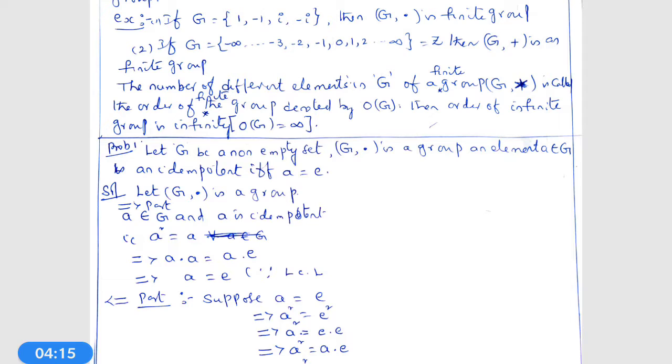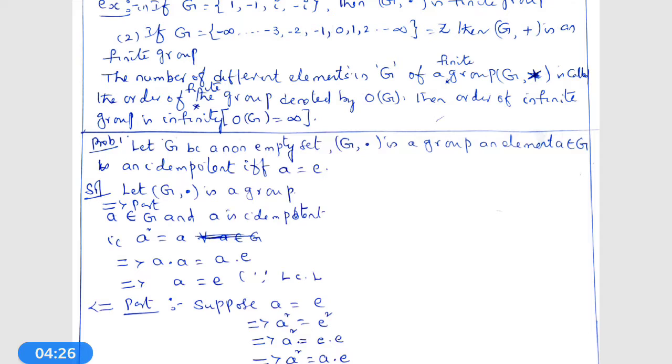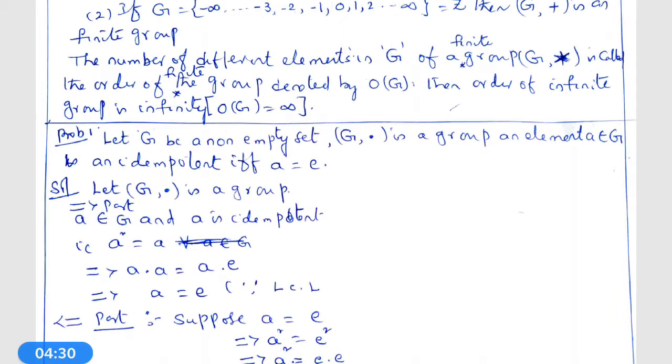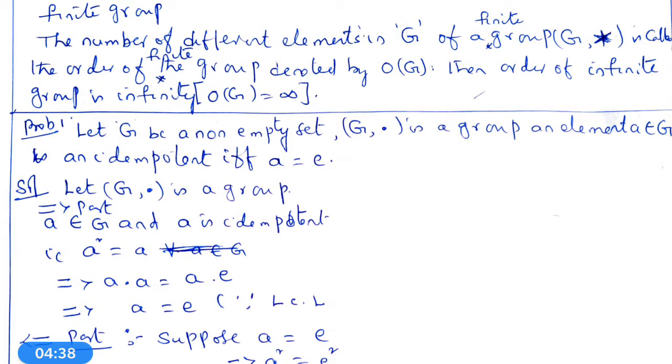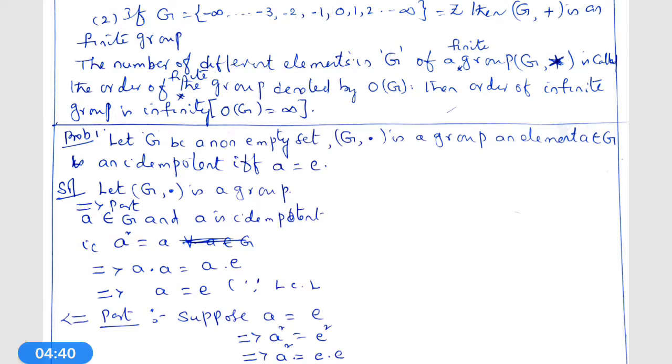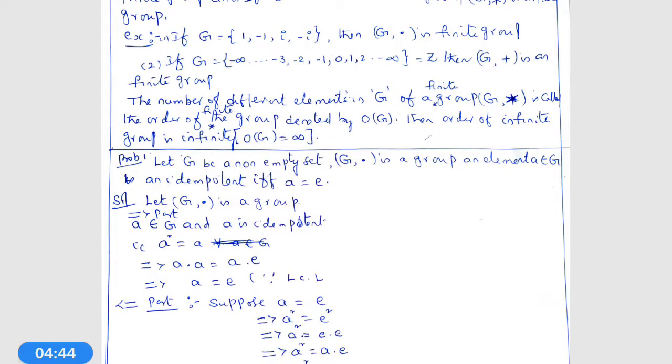The necessary and sufficient condition for an element of a group to be idempotent is A is equal to E. What is E? E is the identity element in the group G comma dot. Let G comma dot be a group. Implies part: if A belongs to G and A is idempotent, what is the definition of idempotent?